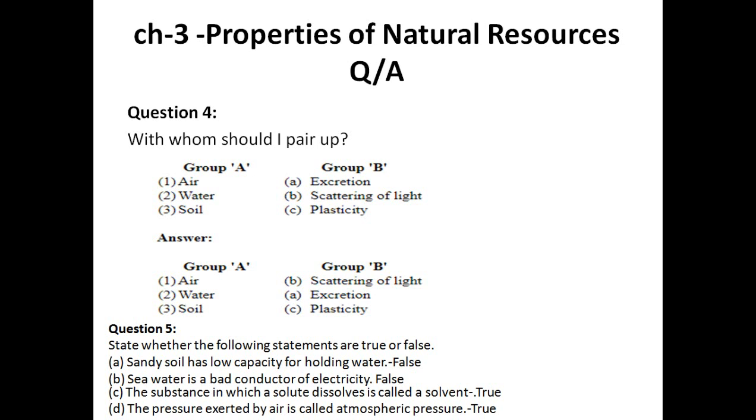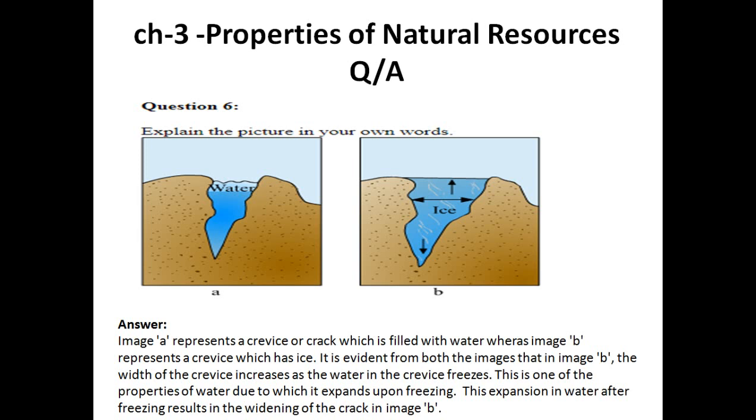Now, seawater is a bad conductor of electricity. False, because due to the presence of salt, seawater is a good conductor of electricity. See, the substance in which a solute dissolves is called solvent. Correct. जो solute और solvent का मिश्र होता है उसको solution बोलते हैं. And the substance in which solute dissolves is called solvent. Pressure exerted by air is called pressure. True. The pressure which is exerted by air is called atmospheric pressure.